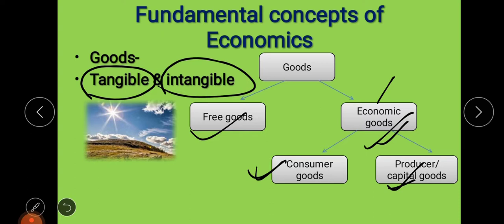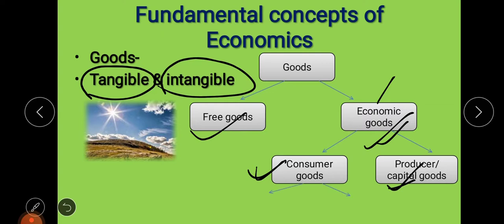Suppose bread. Bread is used by the consumer only for his or her consumption. Then it is called a consumer good, which will directly satisfy one's want. So consumer goods are those goods which are used directly by the consumer for his satisfaction, for his consumption.